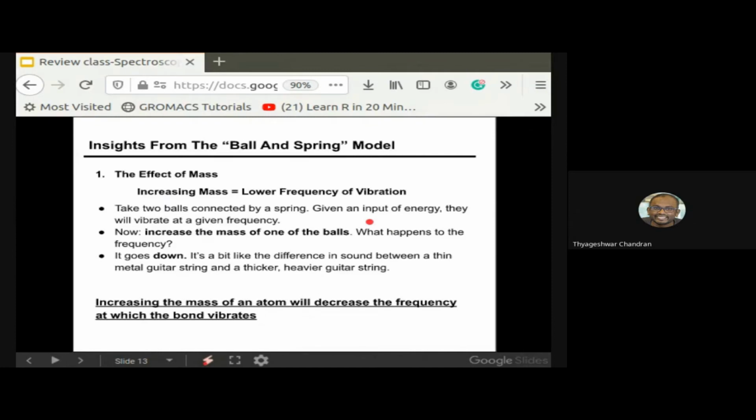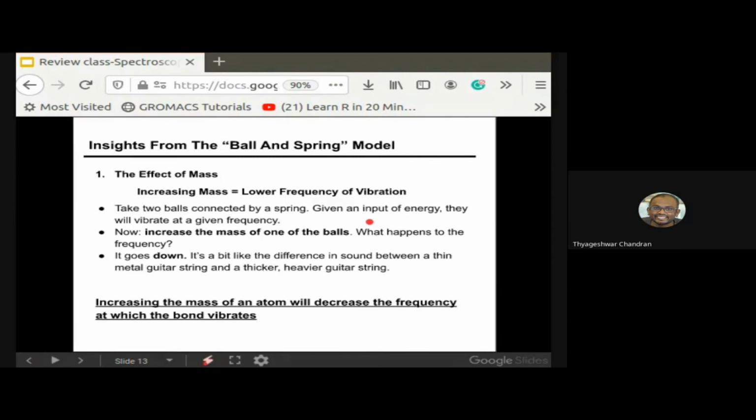The one thing in IR spectroscopy is that it captures the vibration energy of the molecule. The vibration energy of a molecule is very unique to that molecule, very similar to your fingerprint. Every individual molecule has a unique vibrational frequency.